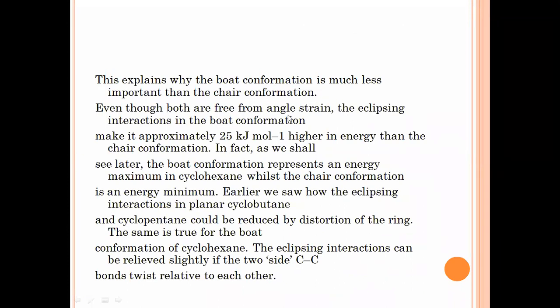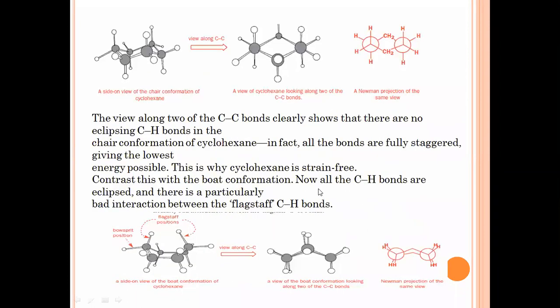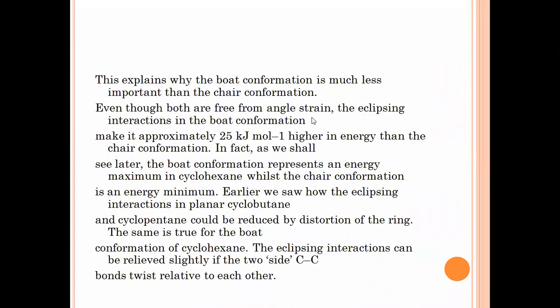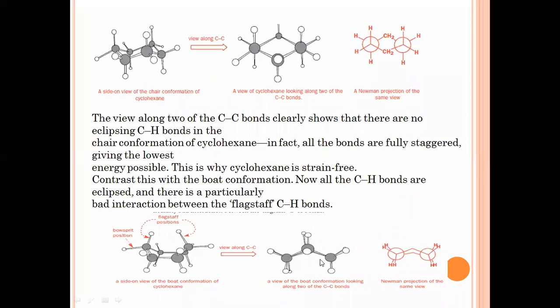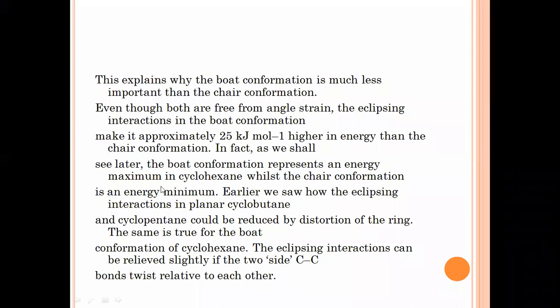Even though both are free from angle strain. Both conformations are free from angle strain. The eclipsing interaction in the boat conformation makes it approximately 25 kilojoules per mole higher in energy than the chair conformation. 25 kilojoules more energy is required to break these bonds as compared to the chair conformation. The boat conformation represents an energy maximum in cyclohexane. The chair conformation is at the energy minimum.